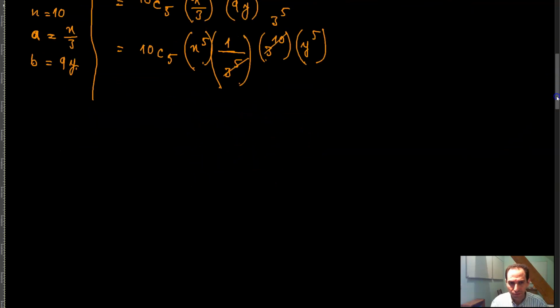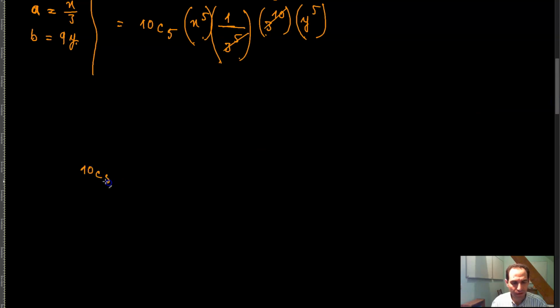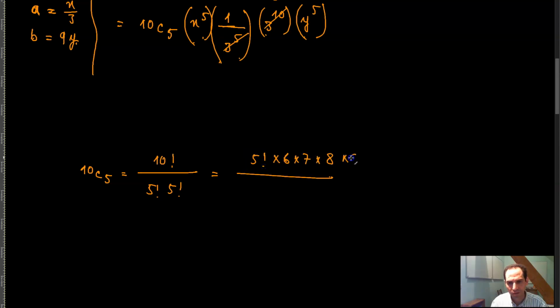And 10 combination 5 is the same thing as 10 factorial over 5 factorial times 5 factorial, which is equal to basically 5 factorial times 6 times 7 times 8 times 9 times 10, divided by 5 factorial times 5 times 4 times 3 times 2. 5 times 2 is equal to 10. 5 factorial and 5 factorial can cancel out. 4 and 2, 3 and 2.